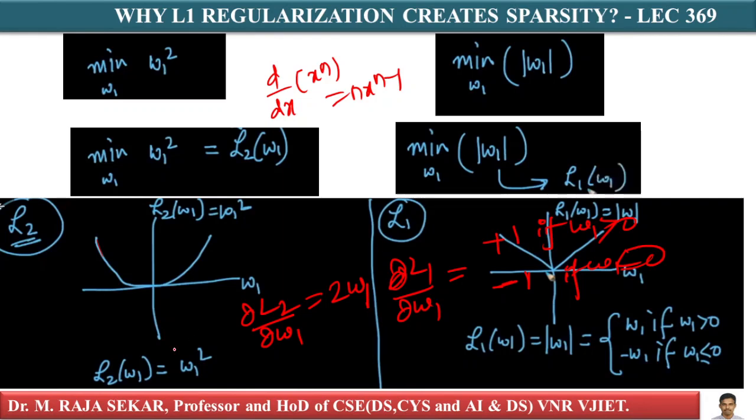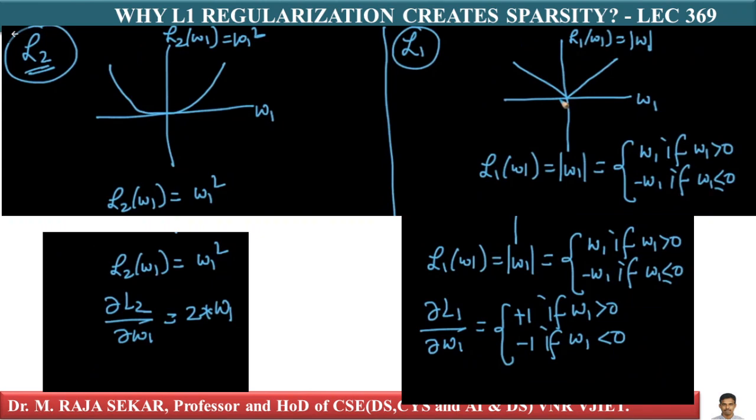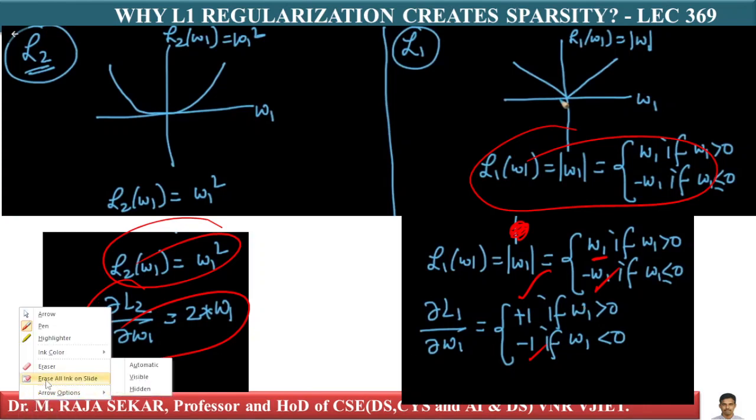How does the derivative function look? Let us try to plot the derivative function. This is L2, and this is L2's derivative. This is L1, whose derivative is plus 1 for w1 with respect to w1, and minus 1 on the other side. Therefore, dou L1 by dou w1 equals plus 1 if w1 is greater than 0, and minus 1 if w1 is less than 0, isn't it?